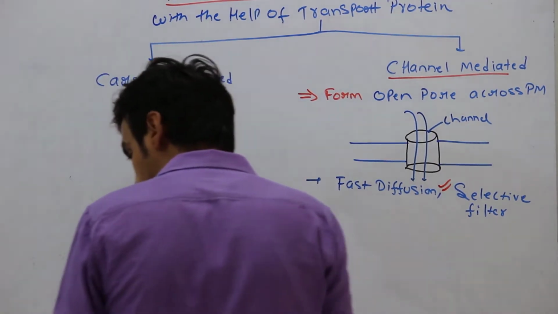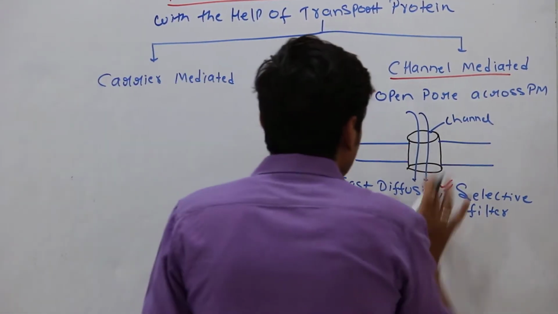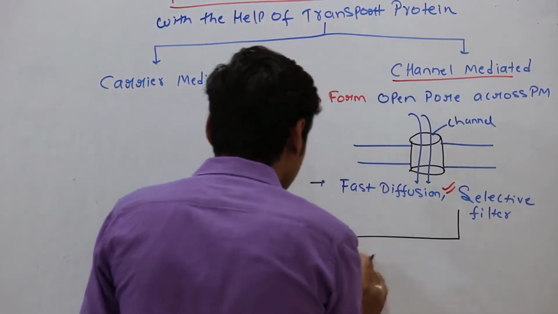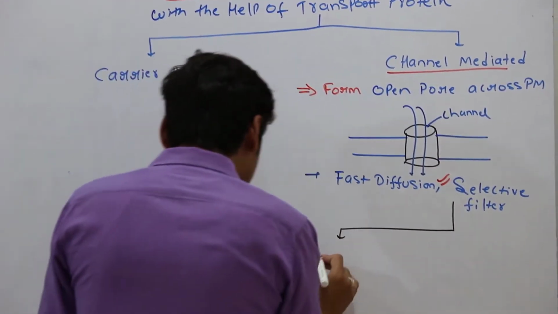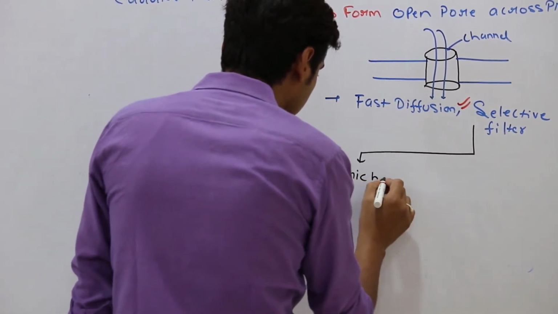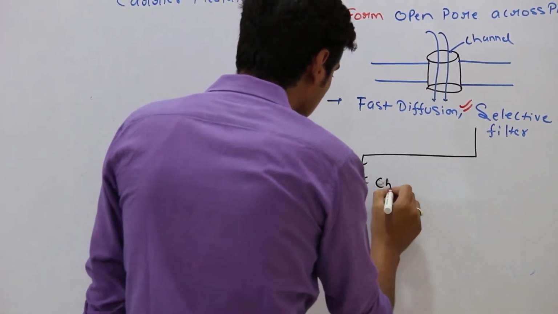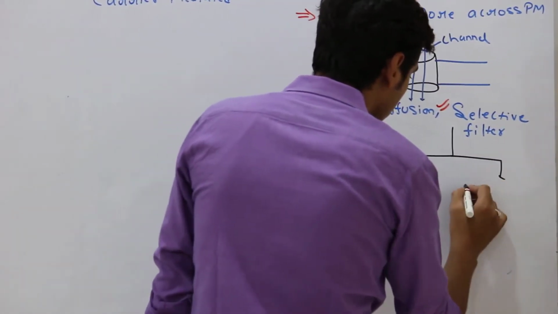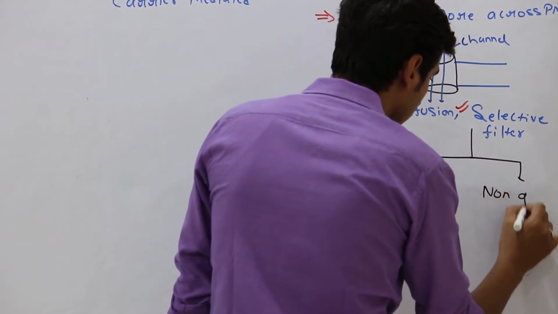Now, these channel mediated could be either ionic channels or non-ionic channels.